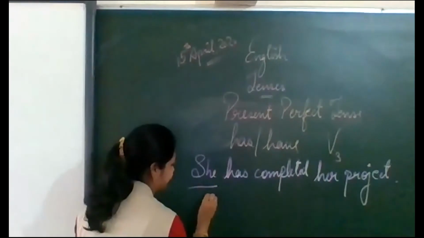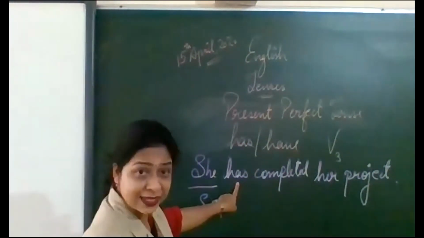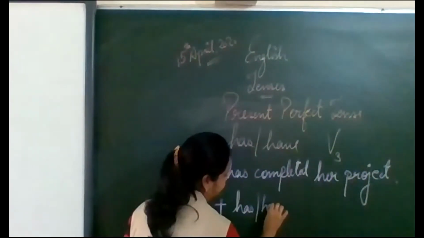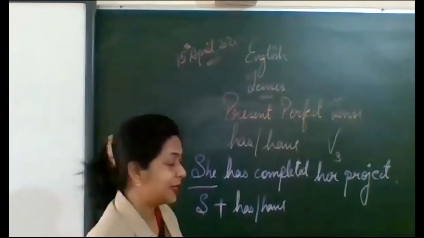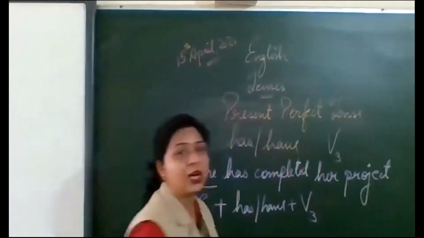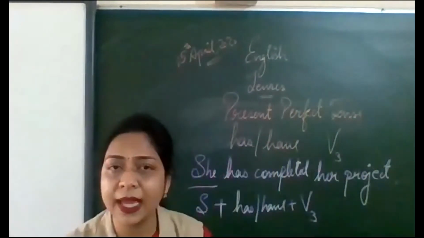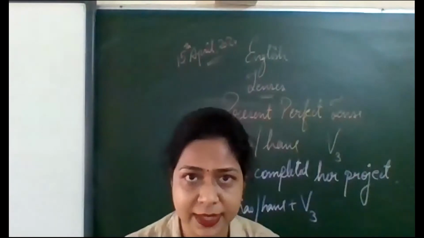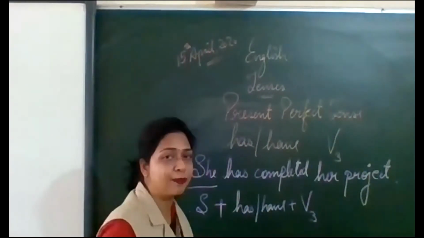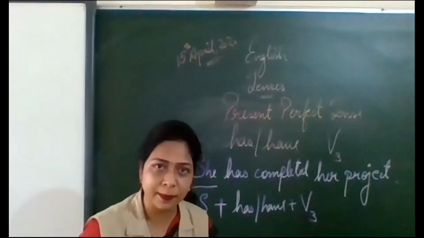Subject, then has or have, then third form of the verb. And in the rest of the sentence, there may be an object, there may not be an object. So she has completed. So subject plus has or have plus third form of the verb.